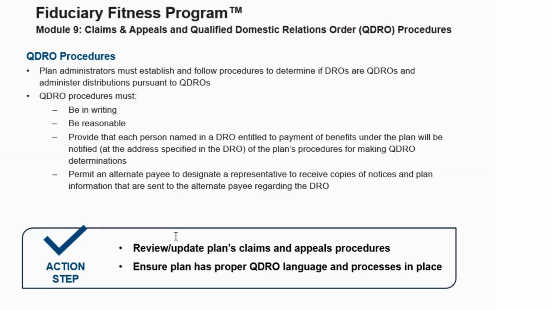In terms of action steps, number 1, it's a good idea to review and update the plan's claims and appeals procedure to be in compliance with those procedures that we just reviewed, and to ensure that the plan has proper QDRO language and processes in place.